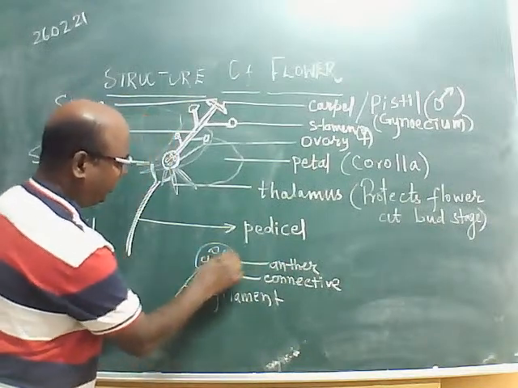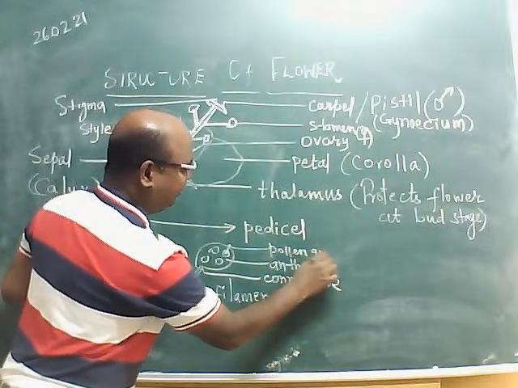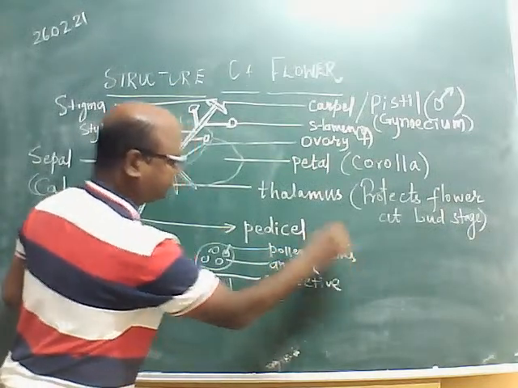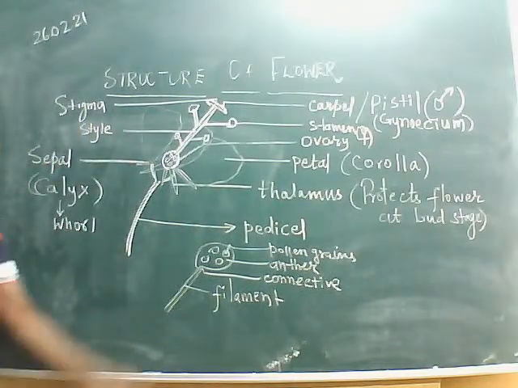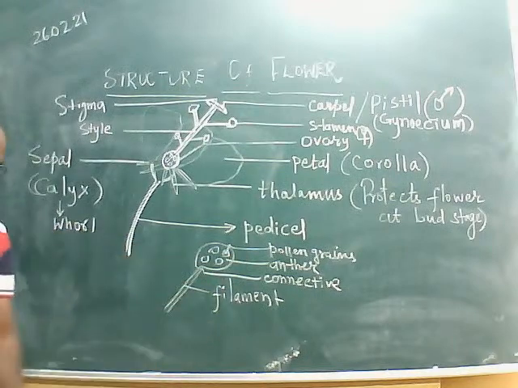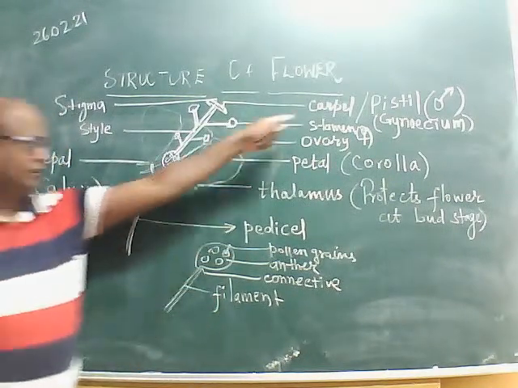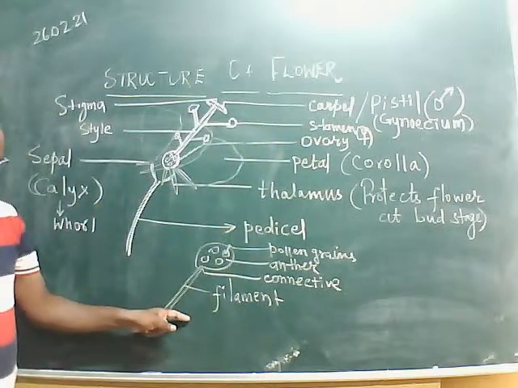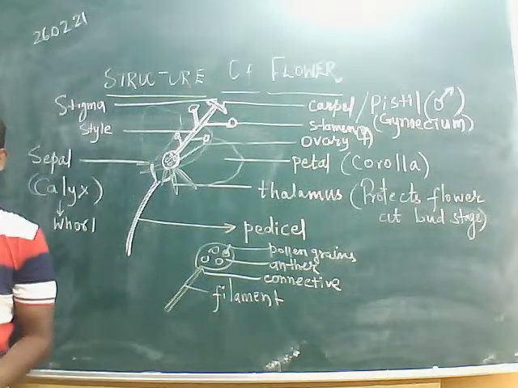Pollen grains are the male reproductive cells, the male reproductive gametes of the plant. These are the different parts of the stamen: filament, connective, anther. Inside the anther there are pollen grains.